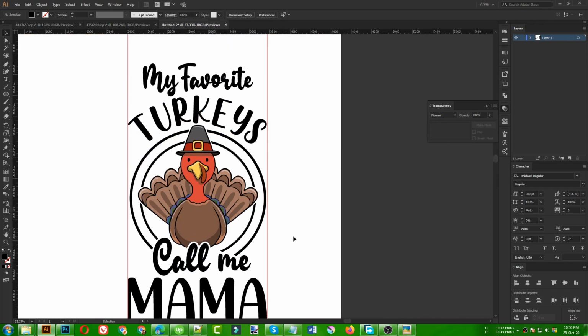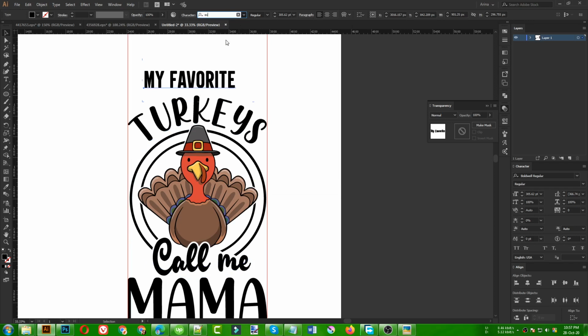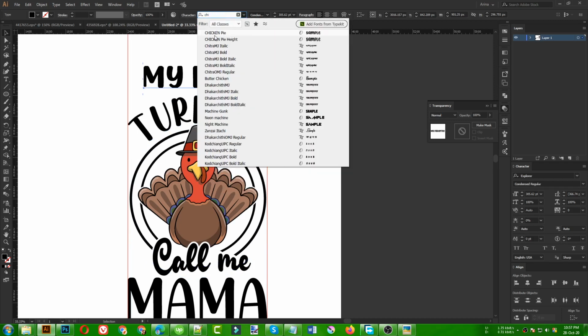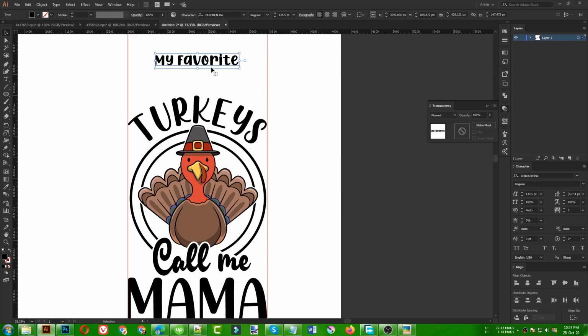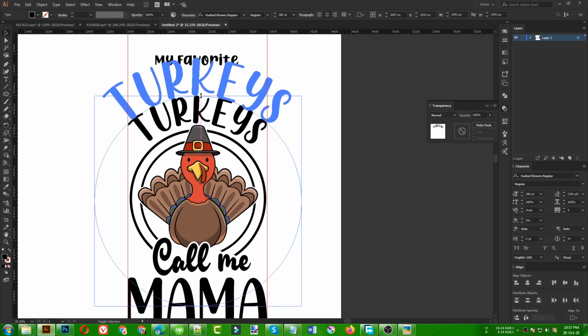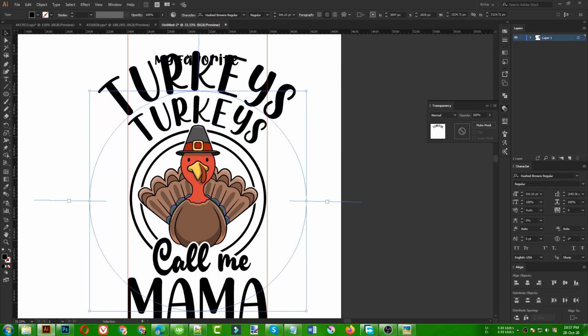Now I don't like this font because it looks a bit too big in size. So let's use my Explorer font here. Okay, not Explorer, maybe some thinner kind of font. Hash brown we have used already, so let's use the chicken pie font here, but a bit smaller in size. Then I need to select this text ellipse, copy, paste in front, then make it a bit bigger like this.